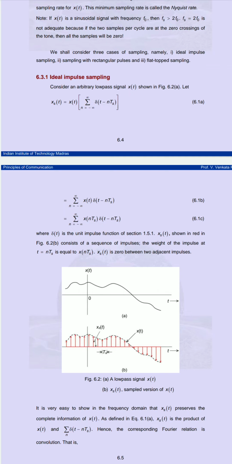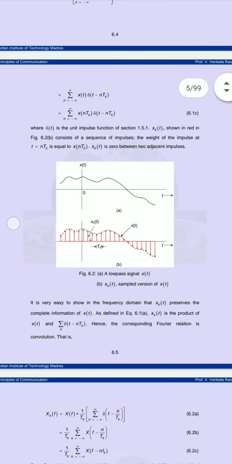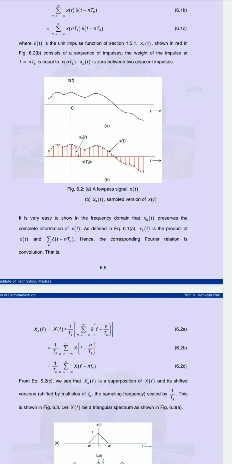So we will get the equation x of n T s times delta of t minus n T of s, and we can write the equation in the form of the Fourier relation. Now our equation is becoming as follows.